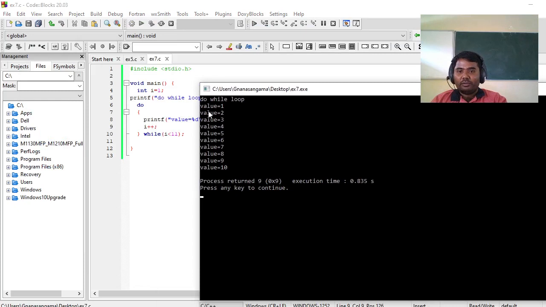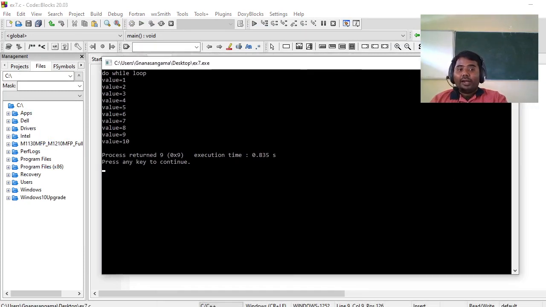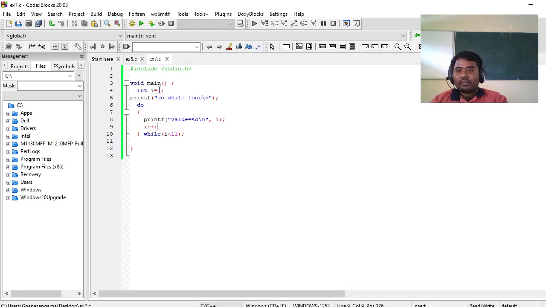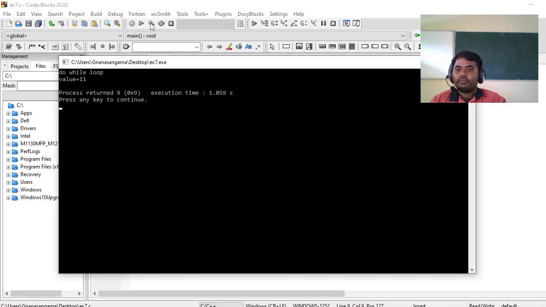You can check here, do while loop is printing from 1 to 10. Okay, but what happens if I change the value? I'll change I is equal to 1 to 11. Here the condition is checked at the last, but before checking the condition, the value of I will be printed. It means at least once the do while loop will get executed. The current value of I is 11, it will print that.